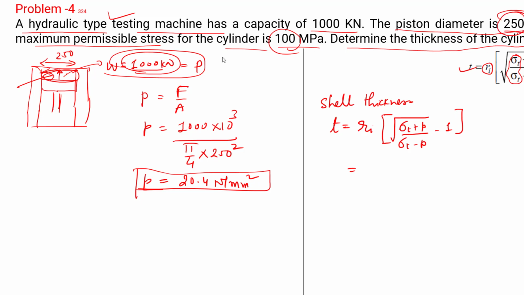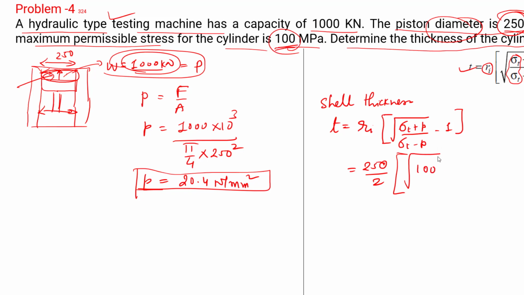Now let's replace all the values that we have, right? So piston diameter is equal to the inside diameter of the cylinder, right? So we are going to divide 250 by 2 to make it radius. This is diameter, so we want a radius value. Now let's replace the stress value, which is given, 100.